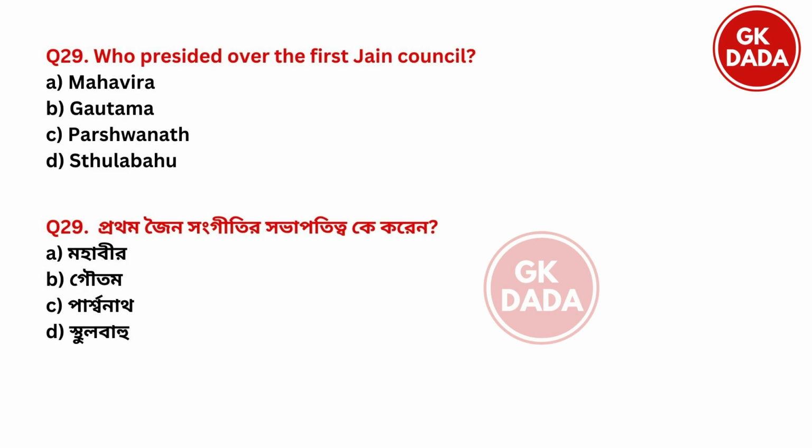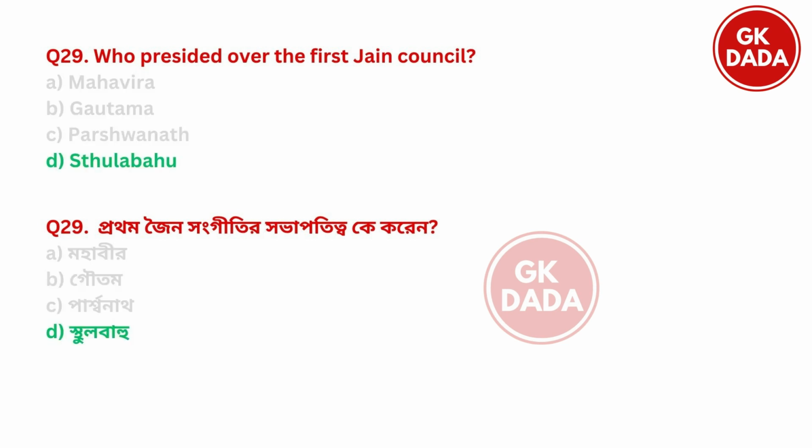Next, who presided over the first Jain council? Option A, Mahavir. Option B, Gautam. Option C, Parshvanath. Option D, Sthulabhadra. So the right answer is option D, Sthulabhadra.